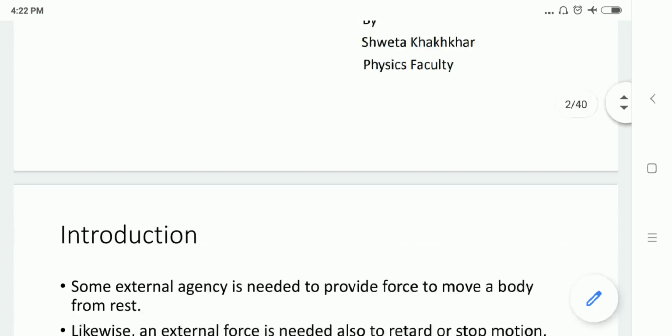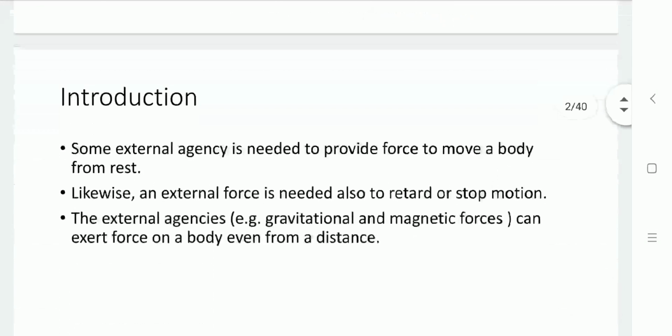Here, while we want to move a body from the rest condition, or if a body is in uniform motion and we want to make it stop, an external unbalanced force is always required. These external forces can be contact forces or non-contact forces.